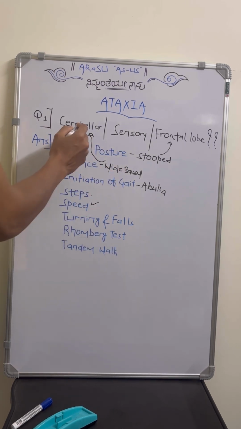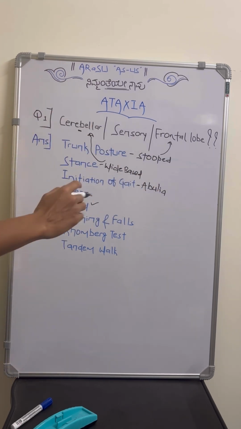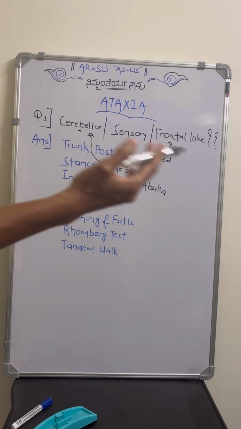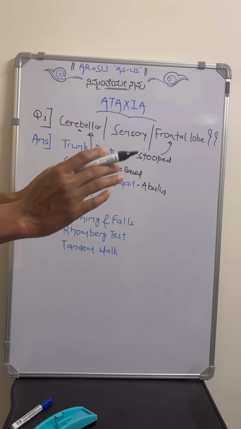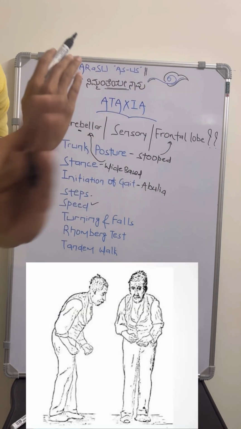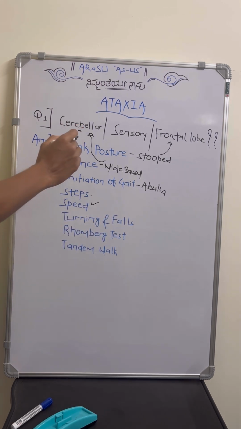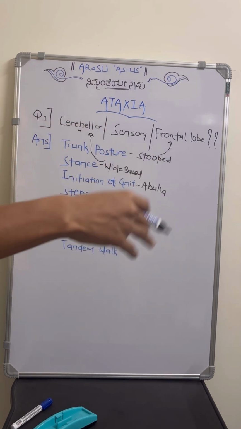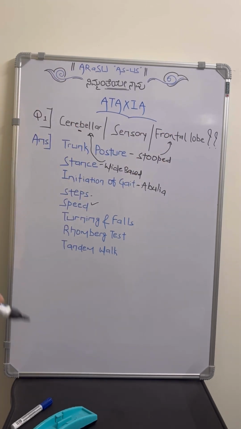For example, there will be reeling towards one side, which we can see in the majority of cerebellar lesions, related to turning. Whereas in sensory ataxia, there will not be much difficulty in turning around. In frontal lobe lesions, they will turn en bloc, like the whole body turns at a time. So we call it en bloc turns. And regarding falls, in cerebellar lesions we might observe reeling or too much swaying, but usually they will not fall, whereas falls are very common in frontal lobe lesions. So that is about turning and falls.